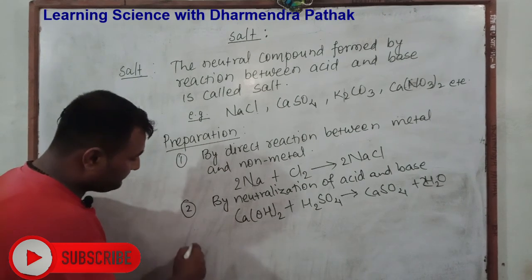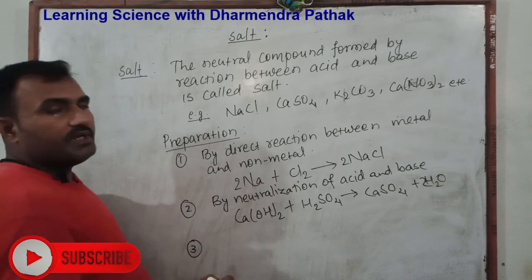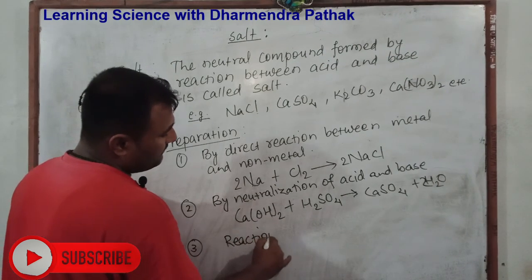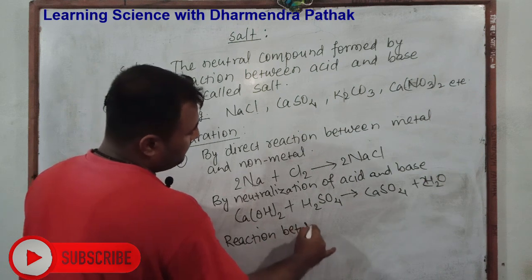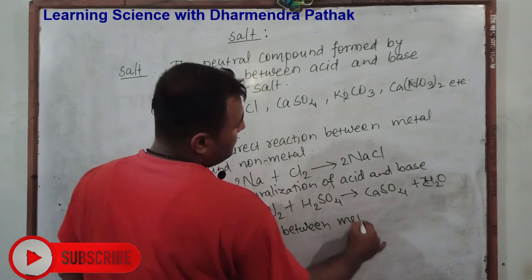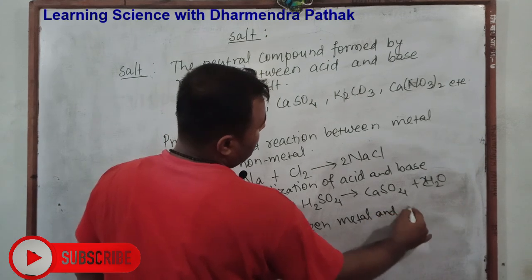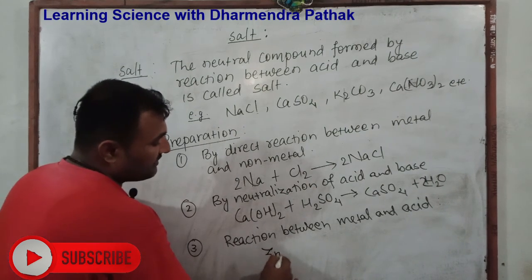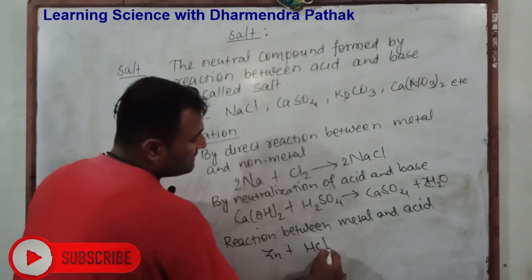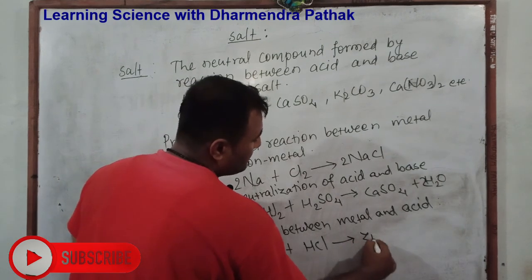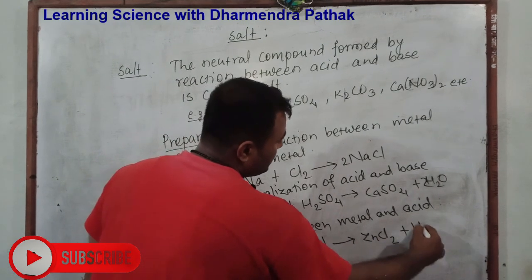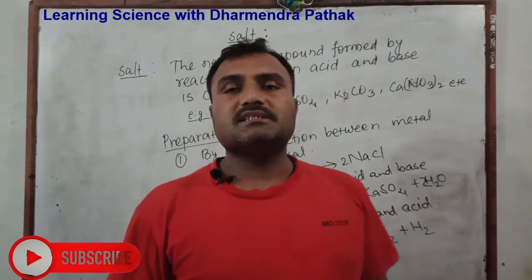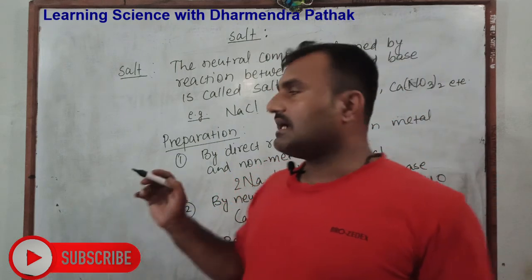The third is when metal reacts with acid, or reaction between metal and acid. Any metal reacts with acid, then it gives salt, like zinc. When it reacts with hydrochloric acid, then it gives a salt like zinc chloride, and along with it hydrogen gas is prepared. In this way we find that by several methods we can prepare salt.